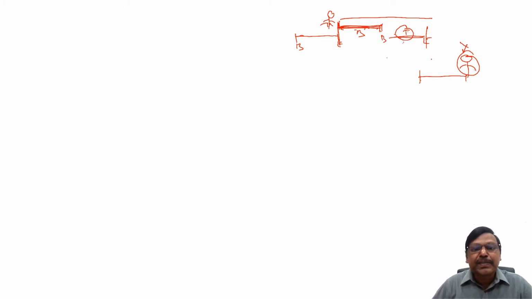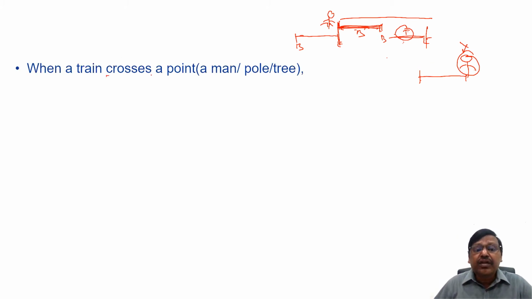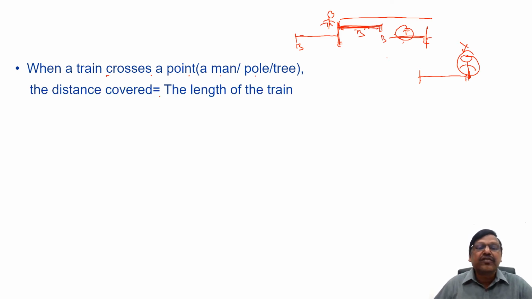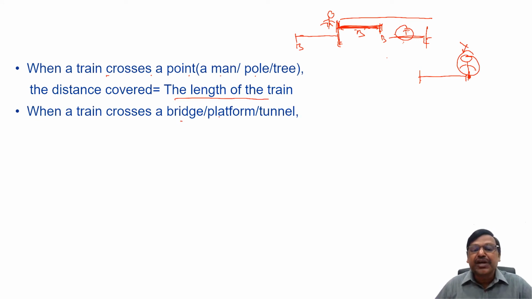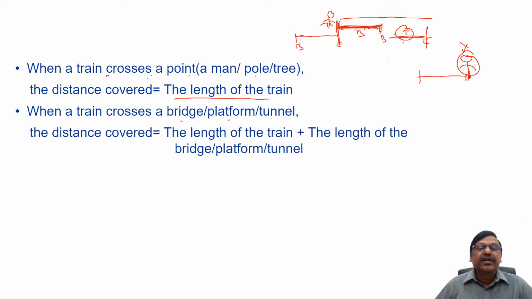So I can sum this up like this. When a train crosses a point, a man or a pole or a tree, which is just a point, the distance covered is only the length of the train. However, if it crosses a bridge, the bridge length cannot be ignored. That's why we say when a train crosses a bridge or a platform or a tunnel, the distance covered is the length of the train plus the length of the bridge or platform or tunnel. Right? Then the question is, what if one train crosses another train?